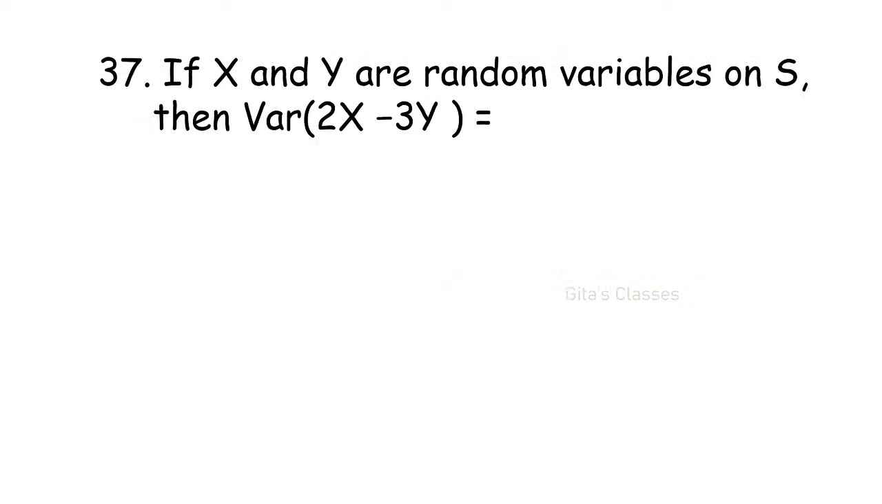Dinesh, after completing, I'll tell you which book. Yeah, next is, almost we are nearing the last one, 40 questions are there. If x and y are random variables on S, then variance of 2x minus 3y. I have given you the formula, using that, can anyone tell me the variance of 2x minus 3y?